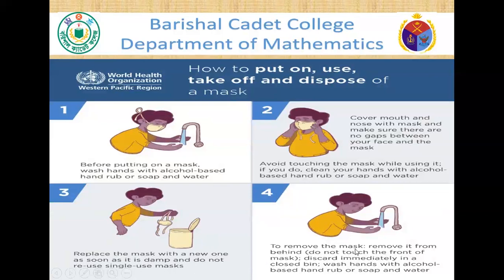To remove the mask, remove it from behind. Do not touch the front of the mask. Discard it immediately in a closed bin. Wash hands with alcohol-based hand rub or soap and water.